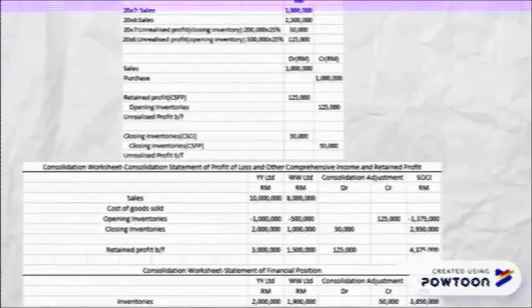According to MFRS 3, non-controlling interest is the equity in a subsidiary not attributable directly or indirectly to a parent. It is referred to as minority shareholders and is considered equity.